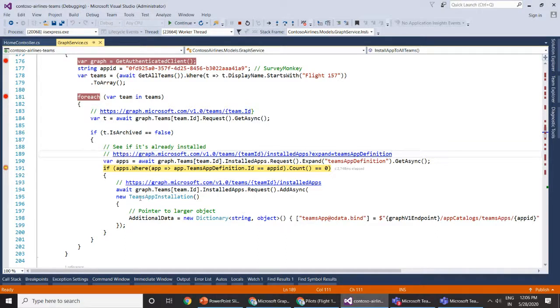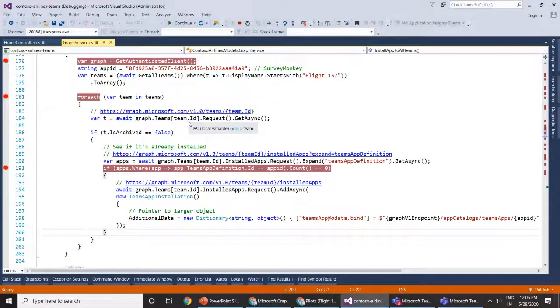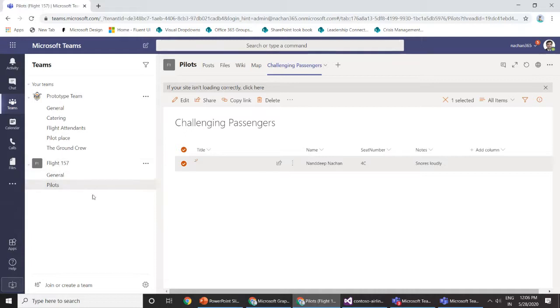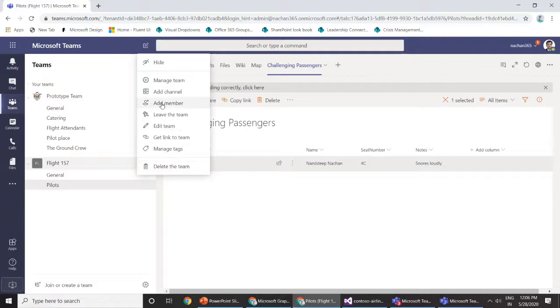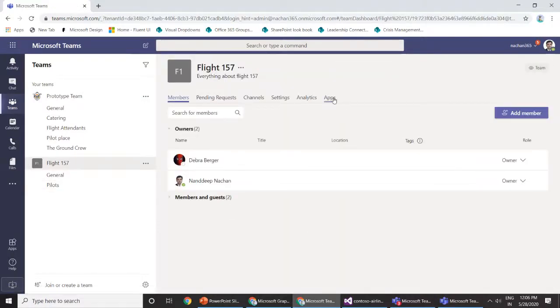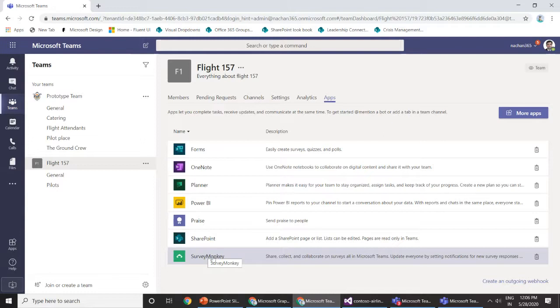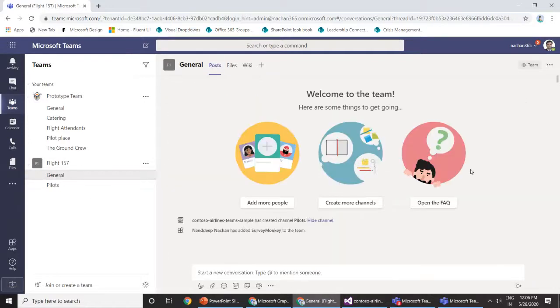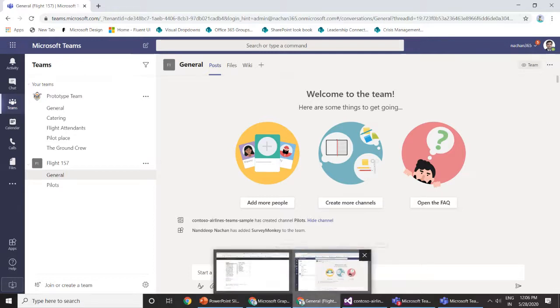So if no, in that case, we can go ahead and install that particular app inside our team. So let it run. Okay, it has run the execution, and now we should have one app inside our team. For example, if I go to manage the team and have a look at the apps, we can see that the SurveyMonkey app has been installed. I think there should be an announcement of this, but okay, there's no announcement. At least we can see that the SurveyMonkey app has been installed here.